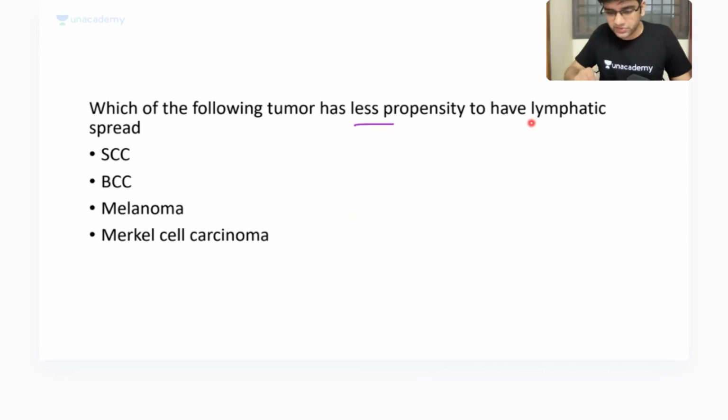The tumor with less propensity for lymphatic metastasis. Yeah, correct. I'll come to it. Carcinoma goes via lymphatics only. BCC generally doesn't metastasize. Right? BCC is locally invasive. It generally doesn't metastasize. We will understand why BCC doesn't metastasize also. Right? We need reason for everything. The problem is we are reading without reason. When it's memory, we tend to forget them very soon. We'll have a practical example to know why BCC doesn't metastasize, and also the real reason.